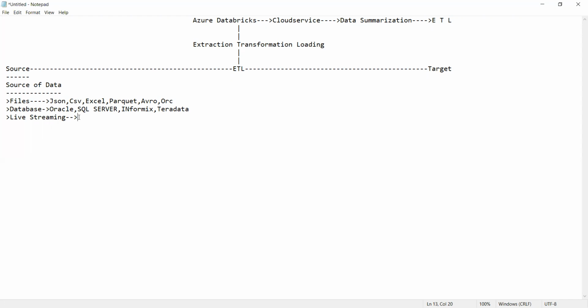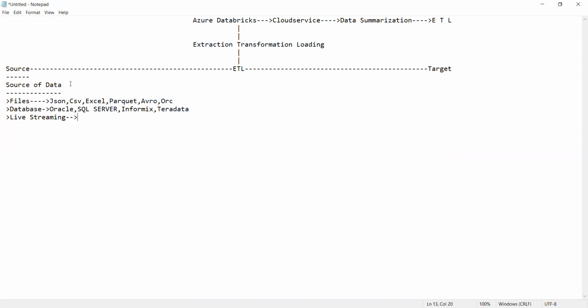This is called live streaming data, the data which constantly changes. So we can get the data either from the files, from the databases, or from live streaming data.